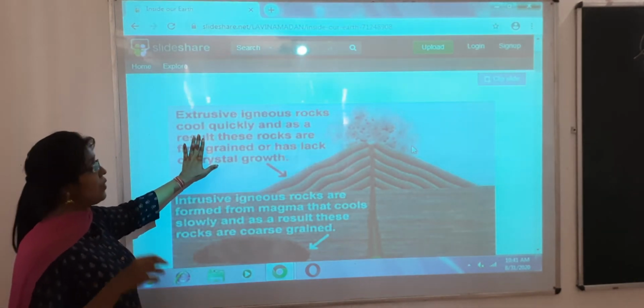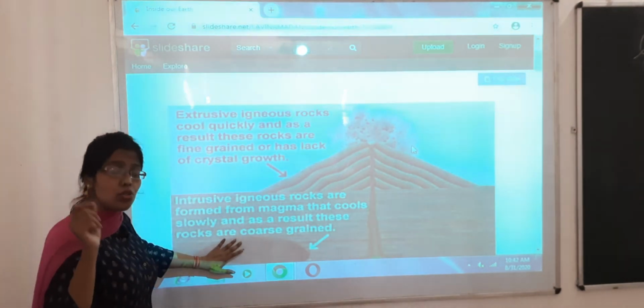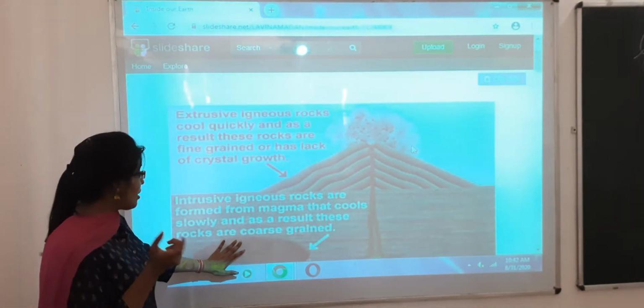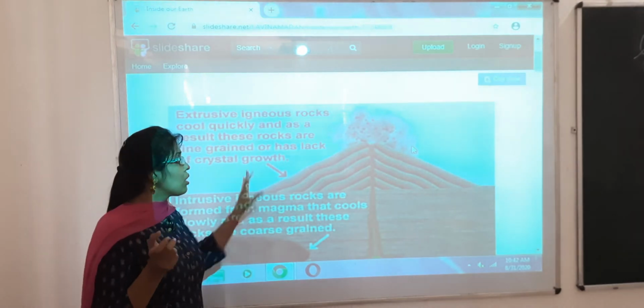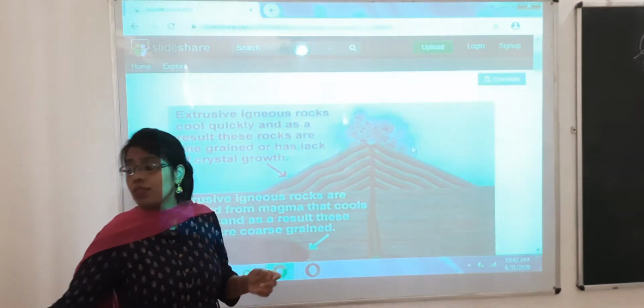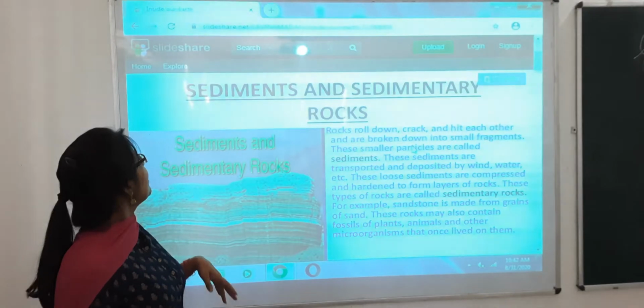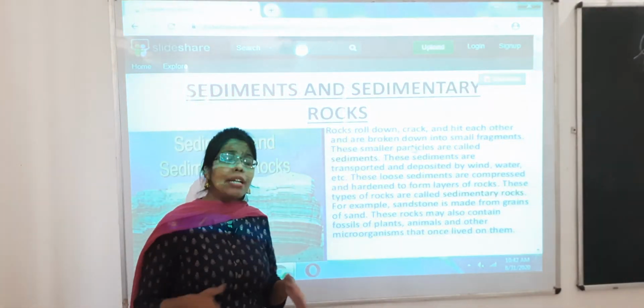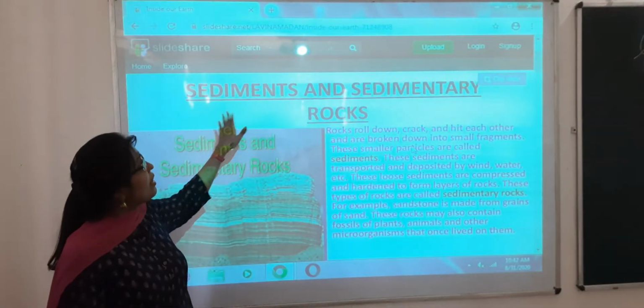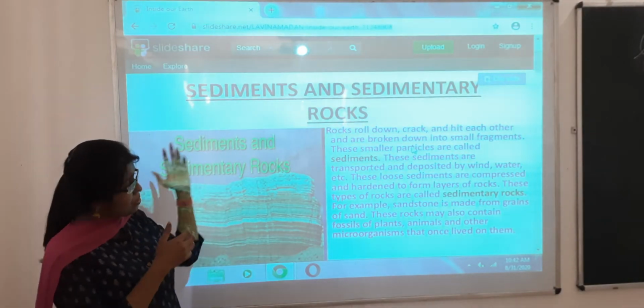So extrusive is finely grained, and here in intrusive the rocks are basically coarse grained. So this was the major difference between extrusive and intrusive. Now let us see what sediments are. Sediments, basically the deposition. So how are sediments and sedimentary rocks formed?